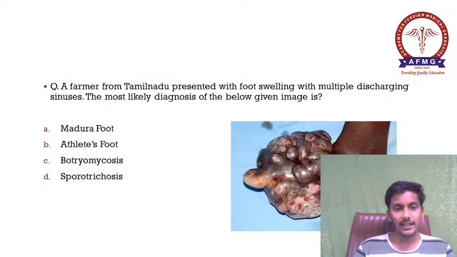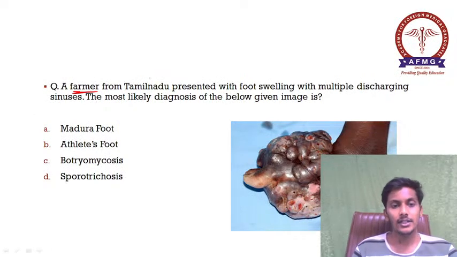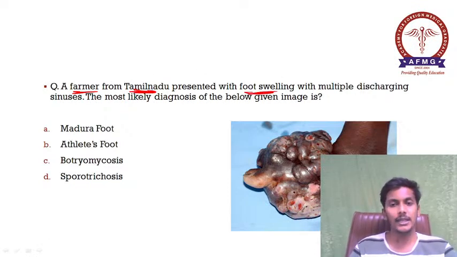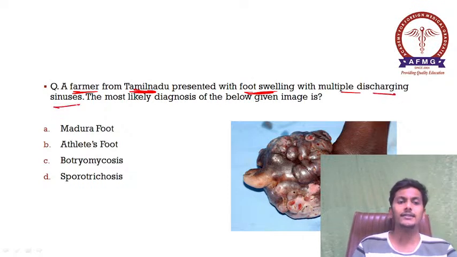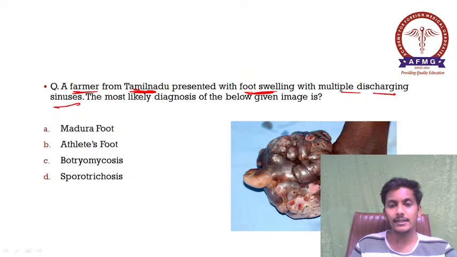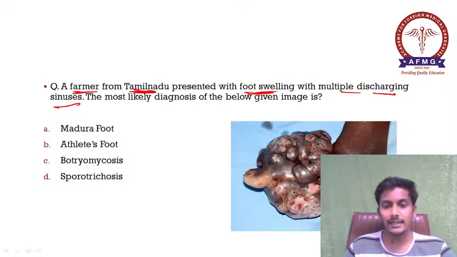Moving further, a farmer from Tamil Nadu presented with the foot swelling. Okay, important क्या है कि एक farmer है, then he is from Tamil Nadu, which is an endemic region, presented with foot swelling with multiple discharging sinuses, the most likely diagnosis of the below given images. So यहाँ क्या दिख रहा है? This image has been asked prior as well. Okay, so please remember this. So क्या दिख रहा है? Growth दिख रही है, tumorous growth types लग रहा है कुछ, infection है and multiple discharging sinuses है जिसमें से पस बाहर आ रहा है.